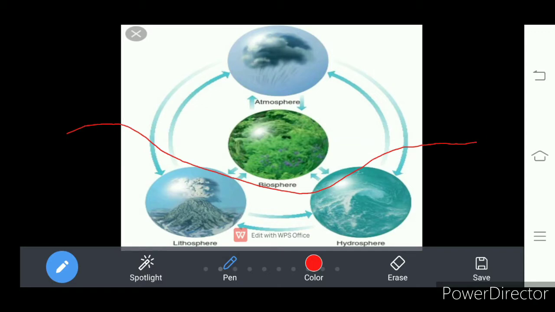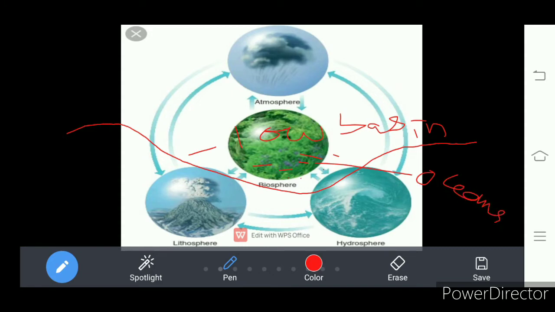These shallow, low basins are filled with water and turn into oceans.